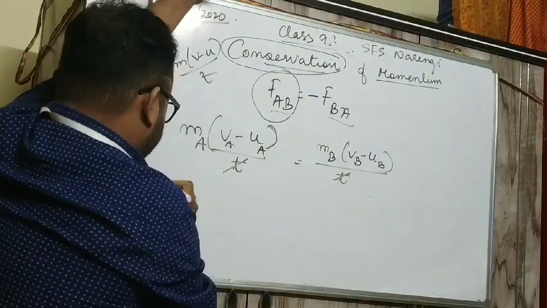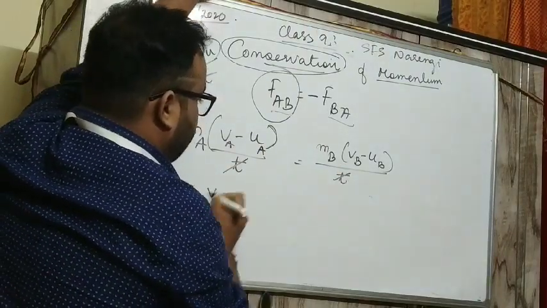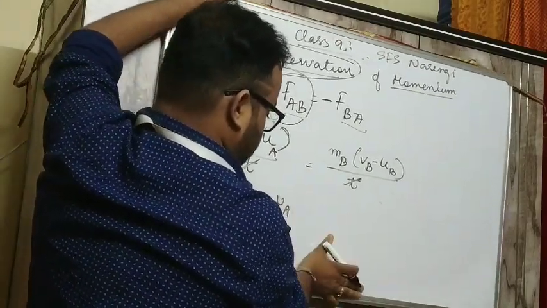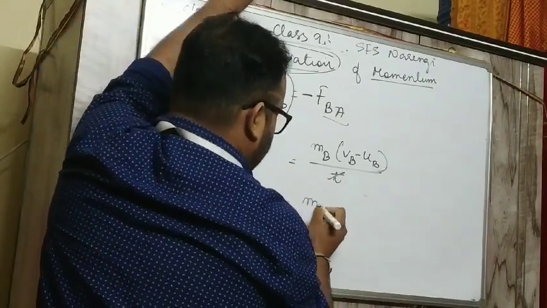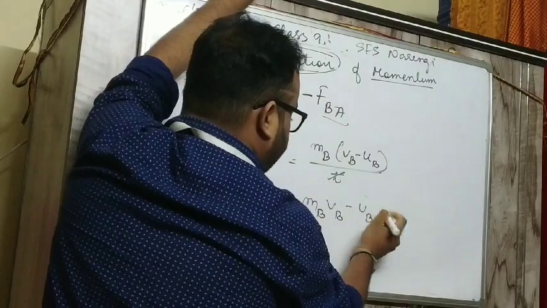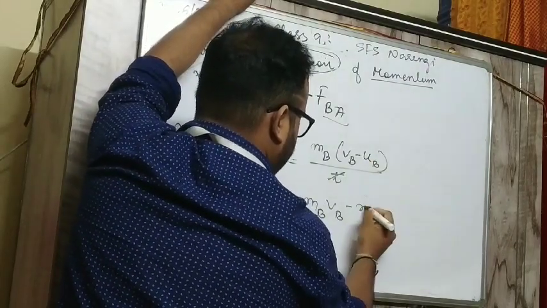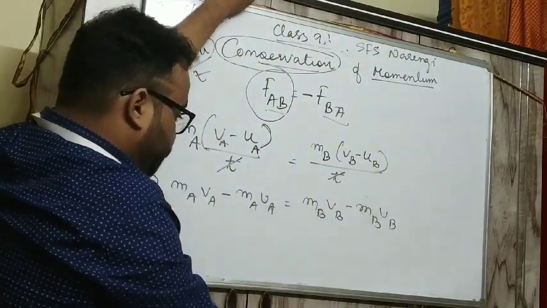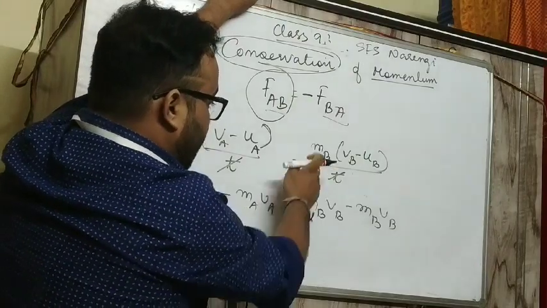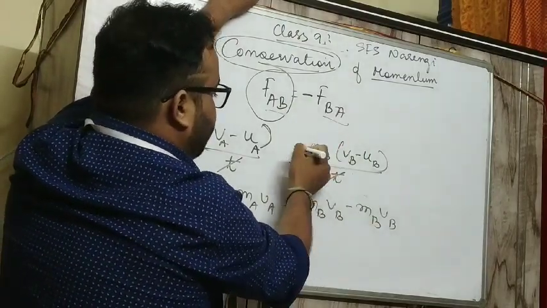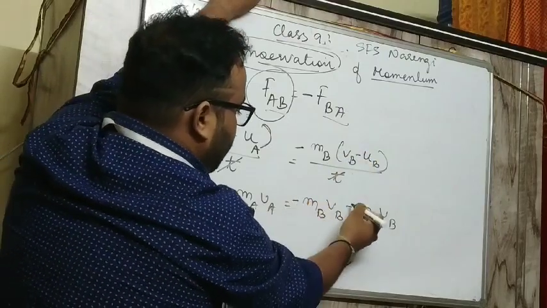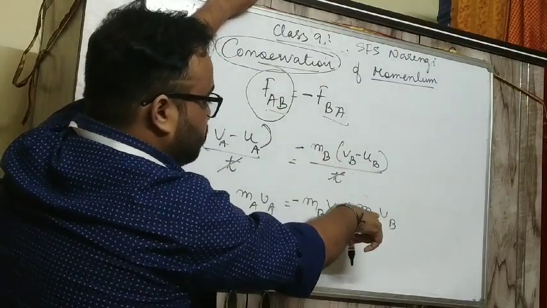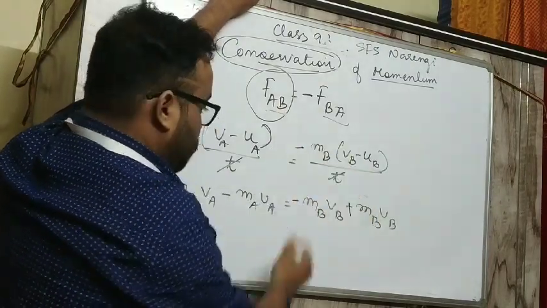T cancels. This implies MA VA minus MA UA is equal to minus (MB VB minus MB UB). Clear? Opening the bracket, it becomes minus MB VB plus MB UB. Minus times minus gives plus.